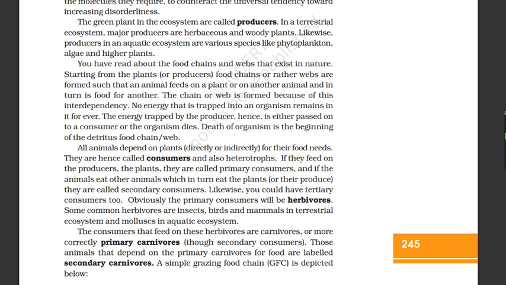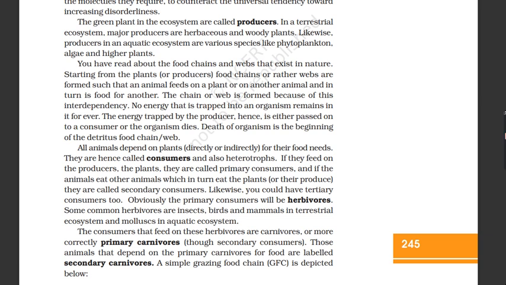Obviously, the primary consumers will be herbivores. Some common herbivores are insects, birds and mammals in terrestrial ecosystem, and mollusks in aquatic ecosystem. The consumers that feed on these herbivores are carnivores, or more correctly primary carnivores, though secondary consumers. Those animals that depend on the primary carnivores for food are labeled secondary carnivores.